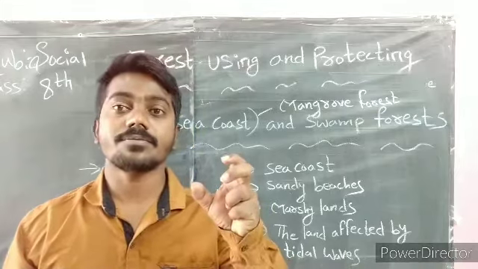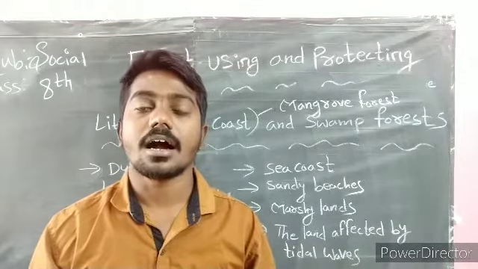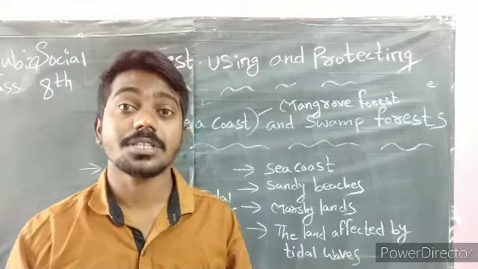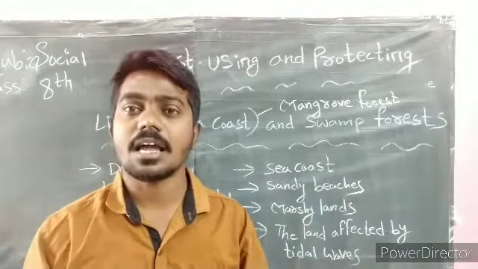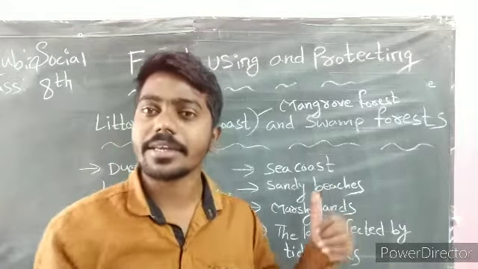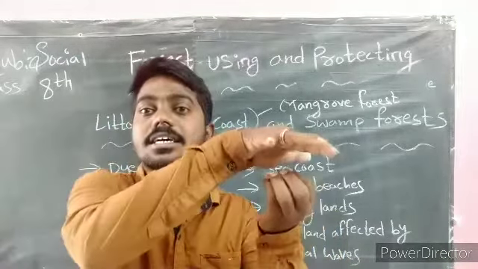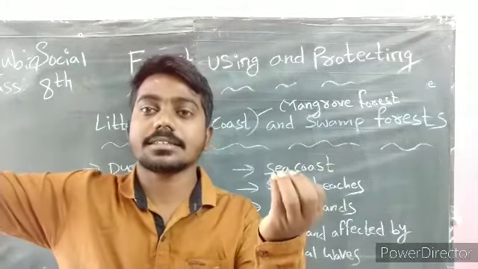The trees growing in the littoral forest have unique, different features. They grow in difficult areas, according to the tidal waves. The tidal waves submerge the trees, and after some hours they go back.